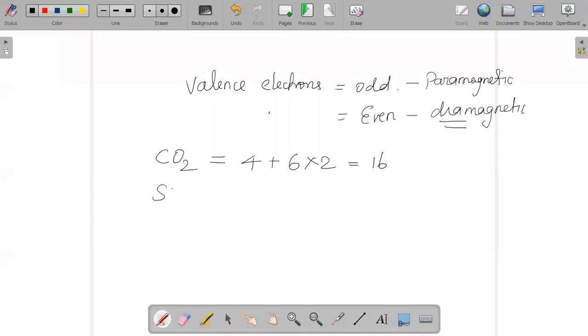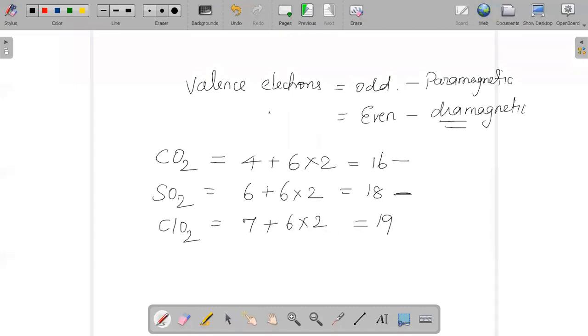If I talk about SO2, it is simple. 6 plus 6 into 2, it is 18. Once again, it is even, so it will be diamagnetic. Next option, ClO2. Chlorine is 7 plus 6 into 2, so 6 twos are 12, 12 plus 7, 19.